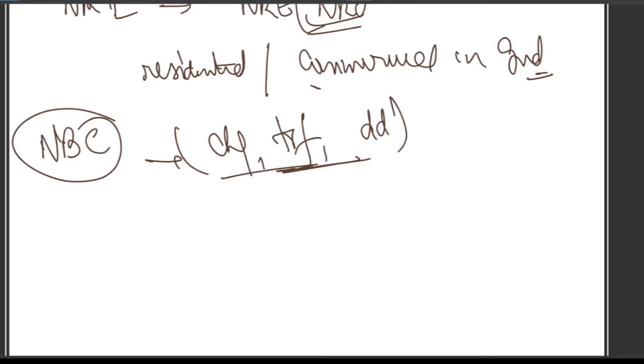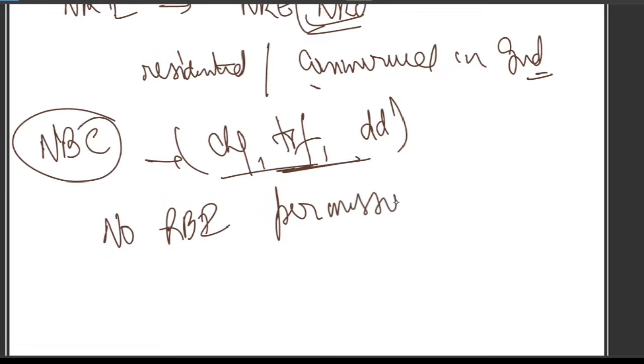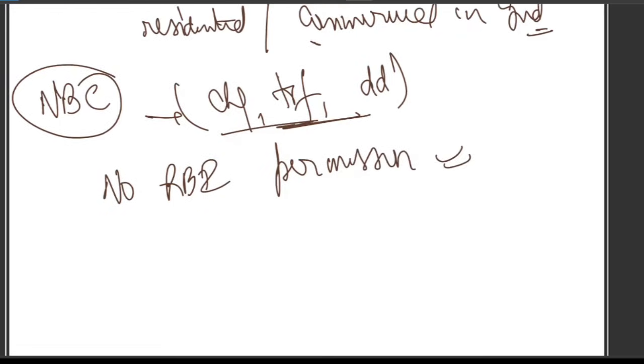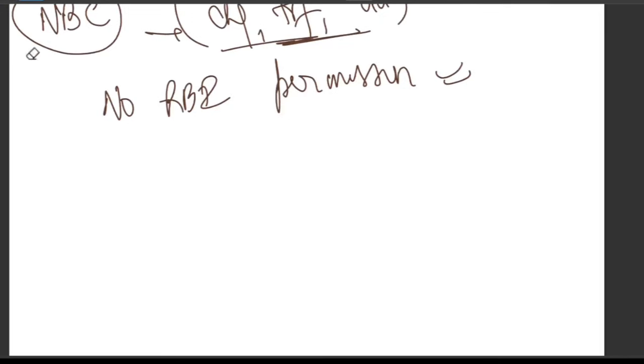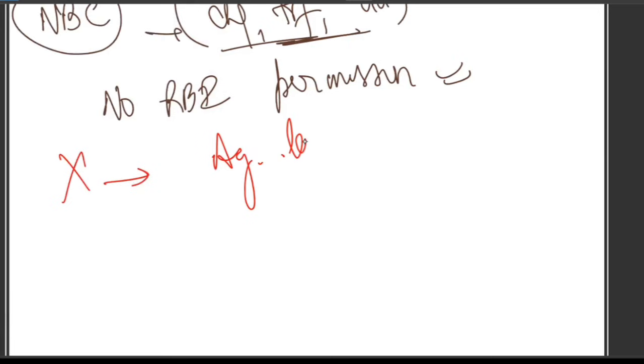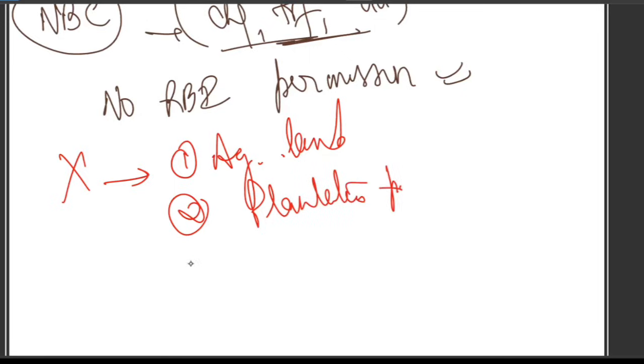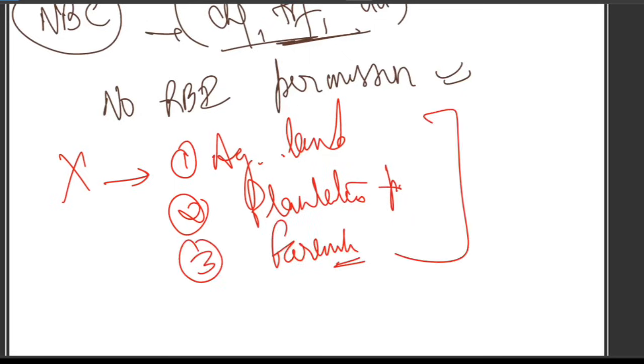So the moment you see purchase of residential or commercial property, remember NRO funds allowed, NRE funds allowed. Also very important, no RBI permission is needed. You don't need RBI permission. NRI can buy any number of residential or commercial properties. But NRI cannot purchase agriculture land, plantation property, or farmhouse. These can be inherited, these can be gifted, but not purchased. Inheritance is allowed, gift is allowed, but not purchase.